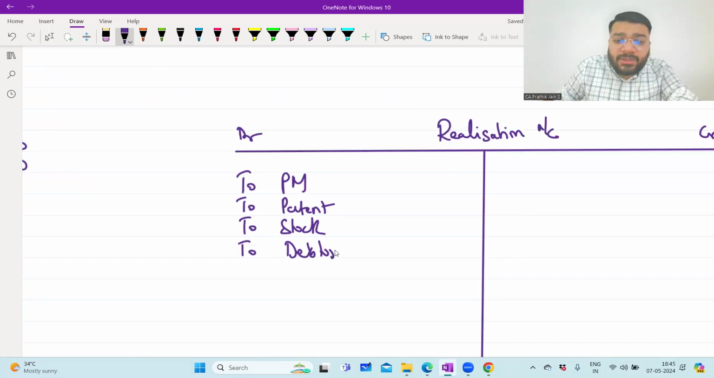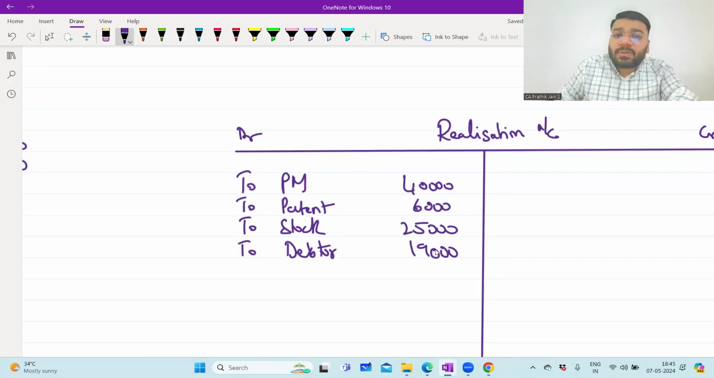What is the value of plant and machinery? Sir, 40,000. Patent is 6,000. Stock is 25,000. Debtor value is 19,000. 20,000. So now guys, all the assets which were originally in different individual name, now what have they done?